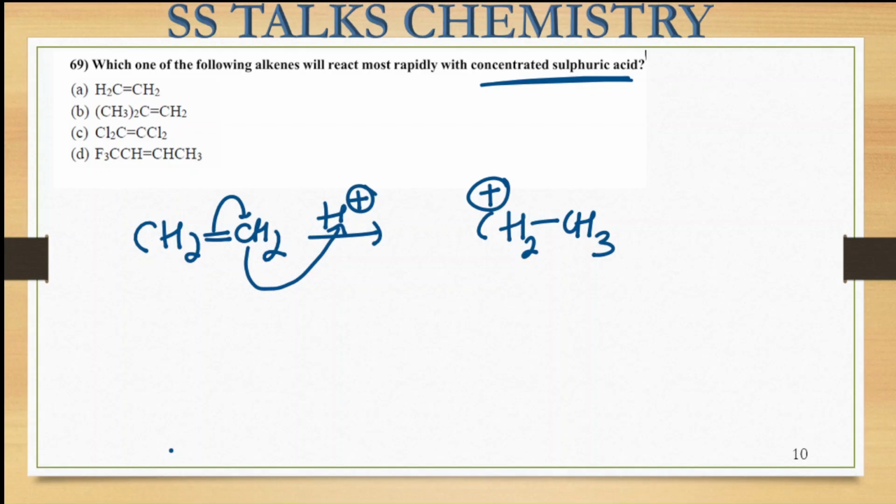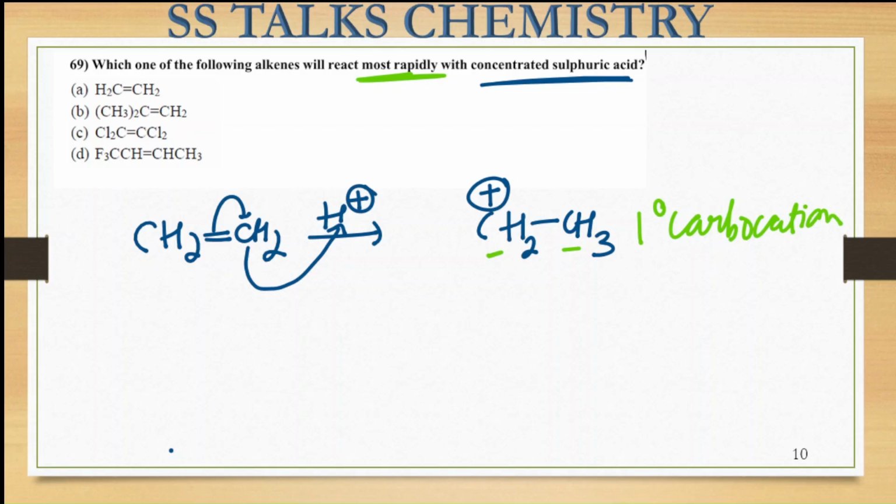Now in molecules B, C and D, in a similar manner, we will see the various carbocations being formed, and we have to predict the fastest rate of the reaction. For the fastest rate, the maximally stabilized carbocation should be formed. In the first case, the carbon bearing the positive charge is attached to only one further carbon atom, so this is a primary carbocation.